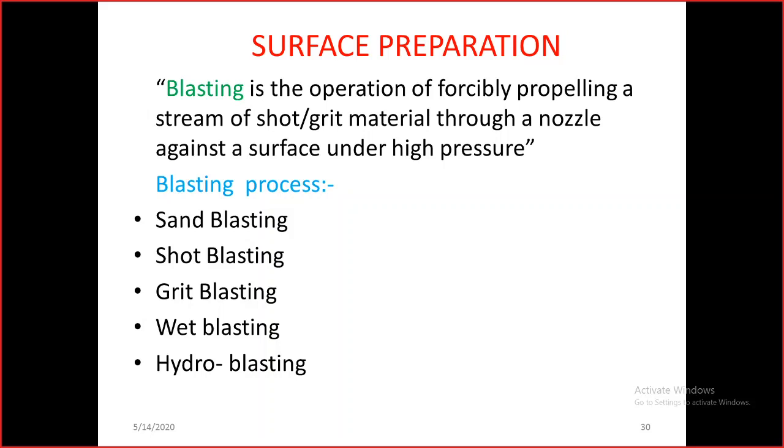clean the surface. And grit, you may be knowing, is either silicon carbide or aluminum oxide. That is what we use in the manufacture of our grinding wheels, sand-like grains. These are artificially manufactured, very strong grits. So these grits are also used. Depending upon the standard of cleaned surface that we require for paint application, we have to choose either shot blasting or grit blasting. Here we have given sand blasting, shot blasting, grit blasting, and